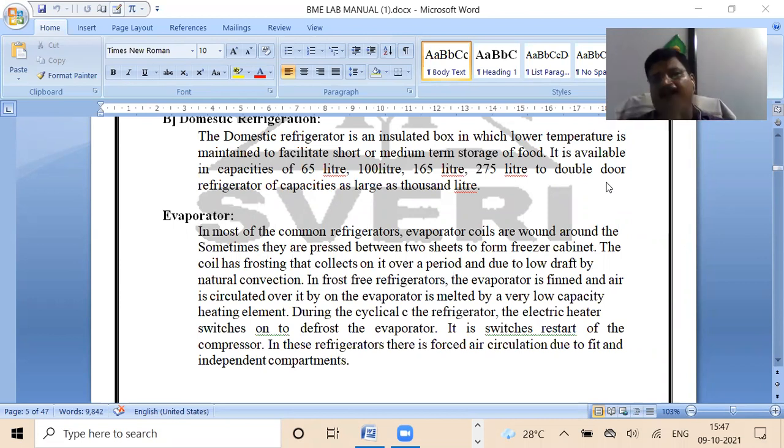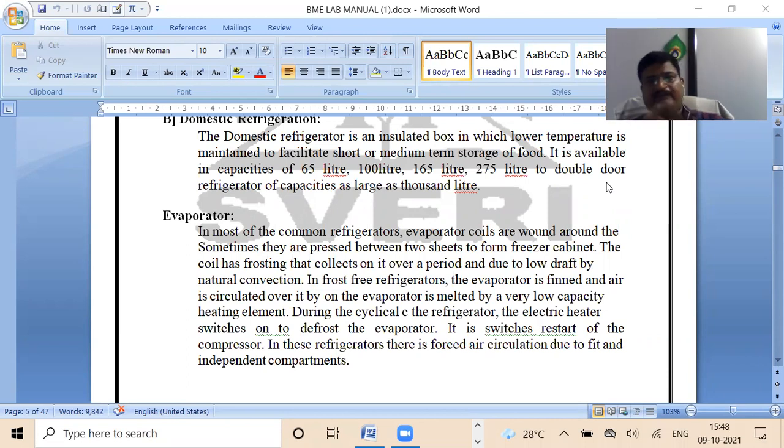Now, to understand, you will concentrate on this particular domestic refrigerator. You know that a domestic refrigerator is nothing but a vertical box. And in the ice cream parlor, you may have seen it is a horizontal box in which we keep many things to get them cooled.